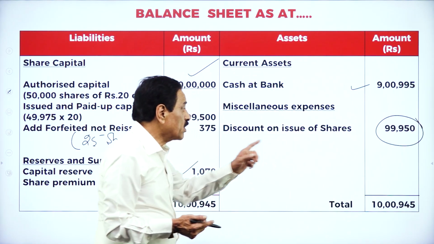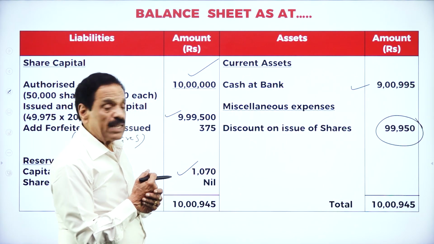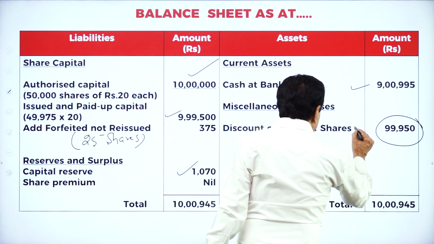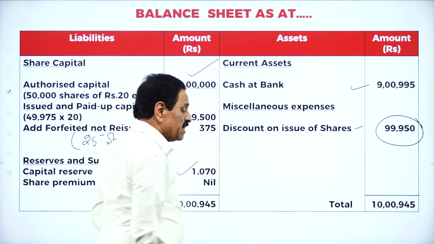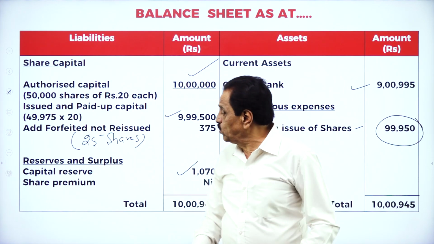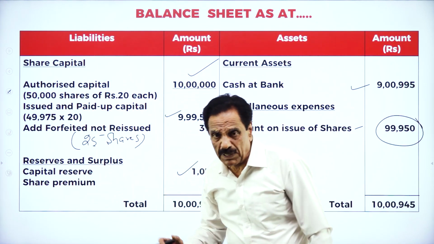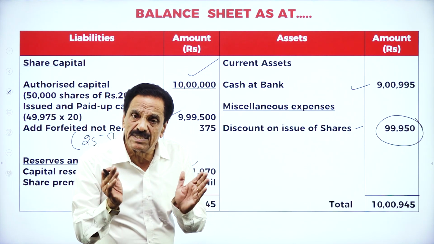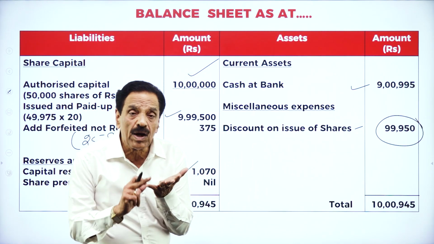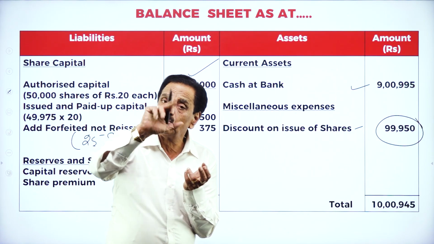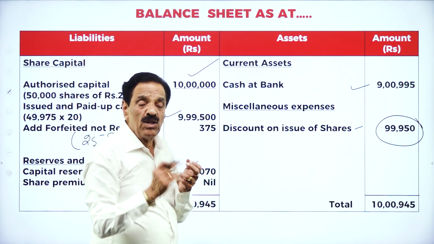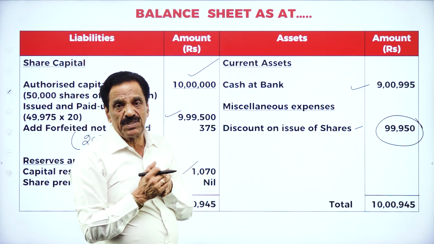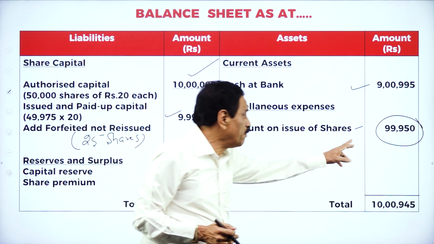The difference amount that comes, 99,950, will be shown on the asset side of the balance sheet. There is a rule: share premium should be shown under reserves and surplus, whereas discount should be shown on the asset side of the balance sheet. How has this been arrived at? 1 lakh on the debit side, then two entries on the credit side, and one more debit entry for the future. If you summarize now, how much money will come?